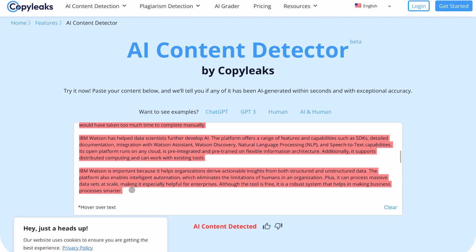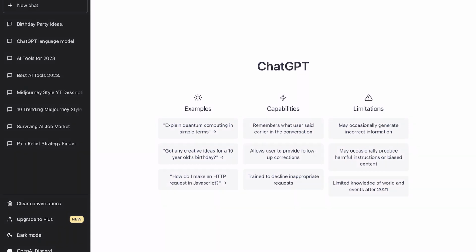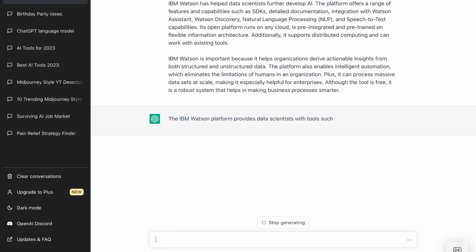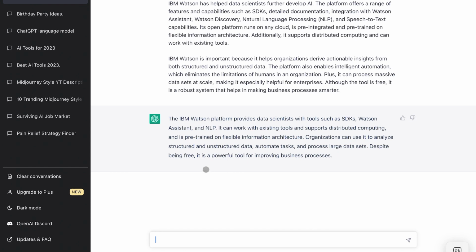You could copy that out and even go to ChatGPT. So if you copy these red parts, for example, let's use that as an example. Go back. You could even go into ChatGPT and say, rewrite this. Rewrite this for me, just copy it in, and ChatGPT will rewrite it for us. And let's see what it comes up with, because if we use this now, so I will just copy this.